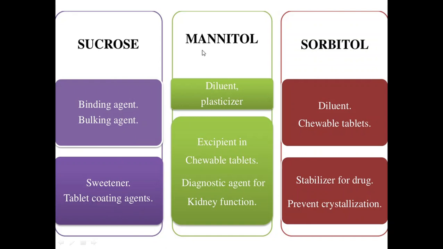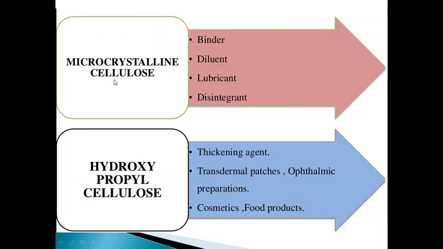Next is mannitol. Mannitol is used as a diluent, plasticizer and also as an excipient in chewable tablets, and as a diagnostic agent for kidney function. Next is sorbitol. Sorbitol is used as a diluent and also in chewable tablets, and as a stabilizer for drugs, and it also prevents crystallization. Next is microcrystalline cellulose. It also comes under the polysaccharides and is used as a binder, diluent, lubricant and disintegrating agent.